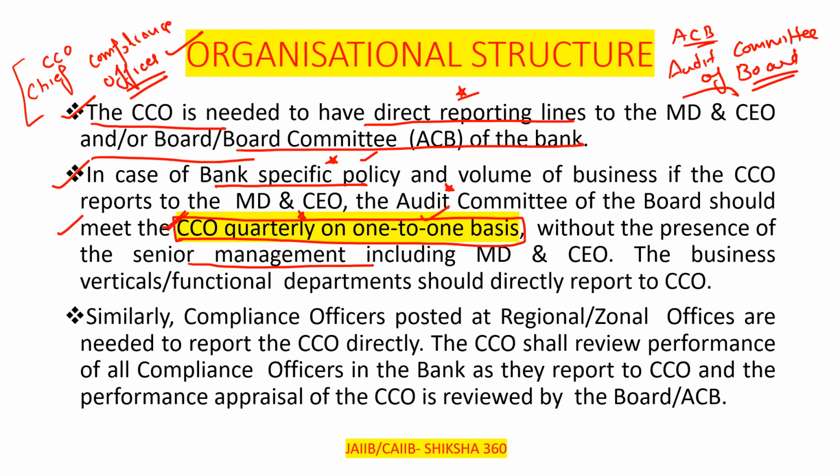Here, what is the meaning of the senior management? That is including the MD and CEO, clear? So without the presence of the senior management, including the MD and CEO. The business, that is the vertical and functional departments, should report directly to the CCO, clear? What are the vertical departments and what are the functional departments? We have to cover that in part 2. In this session we have not discussed the functional departments. So they should directly report to the CCO, the Chief Compliance Officer.